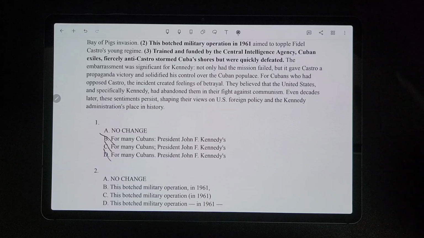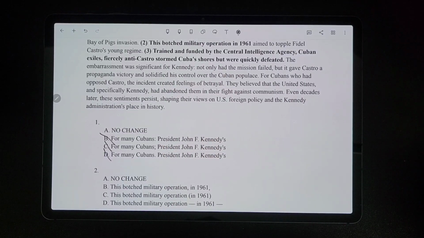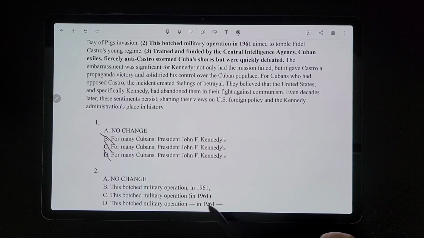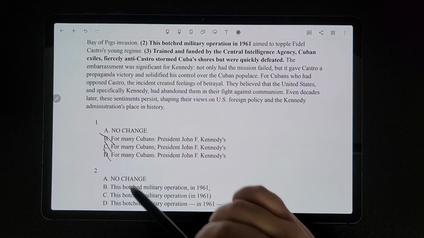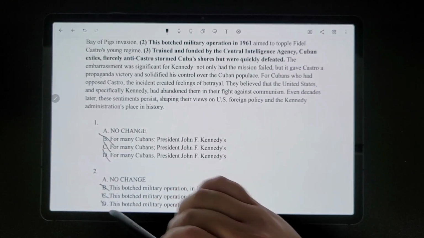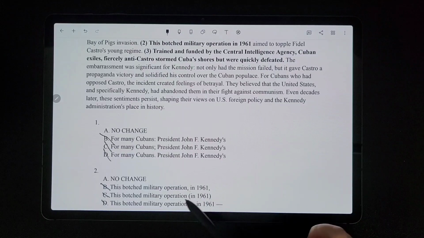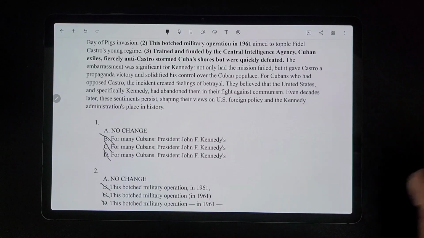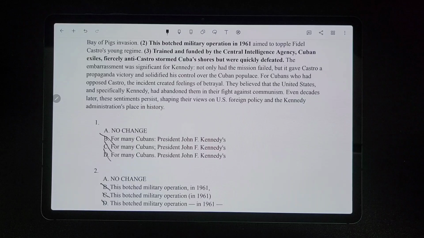Now, for number 2, we have to fix this sentence if it needs to be fixed: "This botched military operation in 1961 aimed to topple Fidel Castro's young regime." Again, we can automatically eliminate options B, C, and D, because all of these mean the same thing. Remember, comma, comma is equal to parenthesis, parenthesis, which is also equal to em dash, em dash.